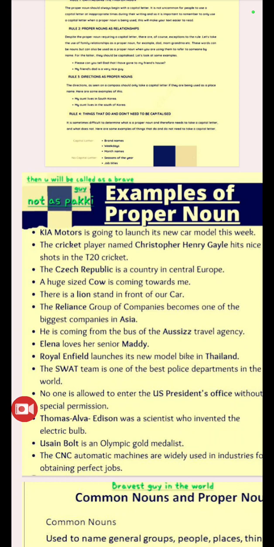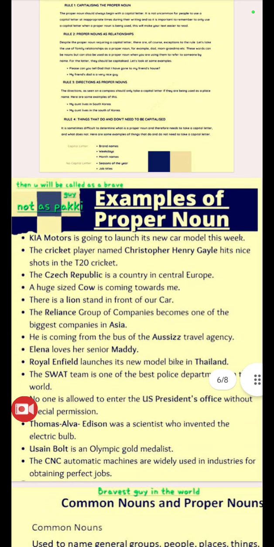Kia Motors is going to launch its new car model this week. Kia Motors is a brand of car. So they had used the capital K and M. The cricket player named Christopher Henry Gayle hits nice shots in T20 cricket. So cricket, is it a job title? They hadn't used capital C. And then Christopher Henry Gayle. When you start to write a proper noun, you should begin, rule 1, with the capital letter. They had used capital C, capital H and capital G.